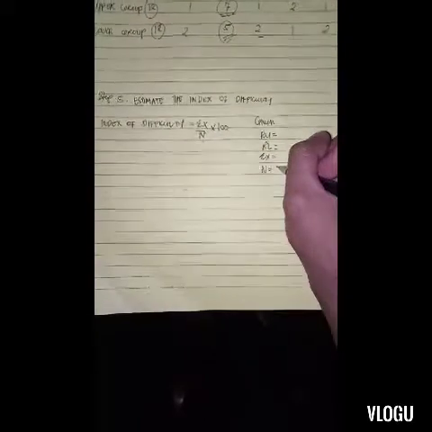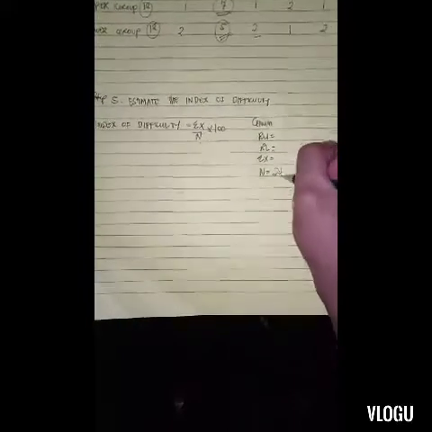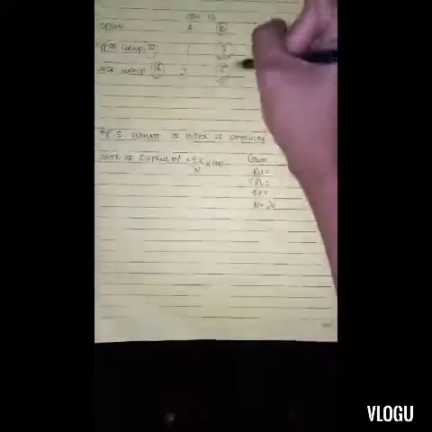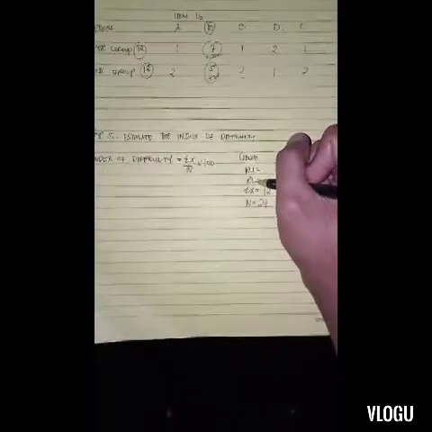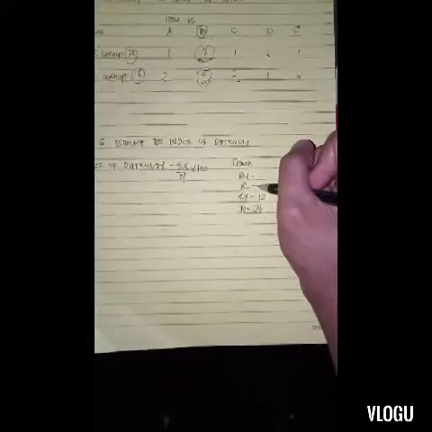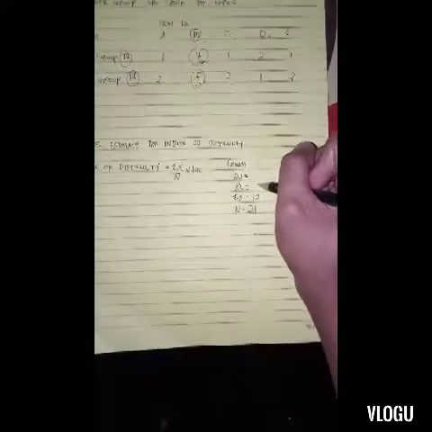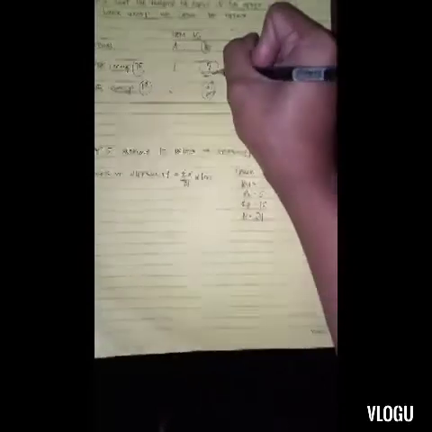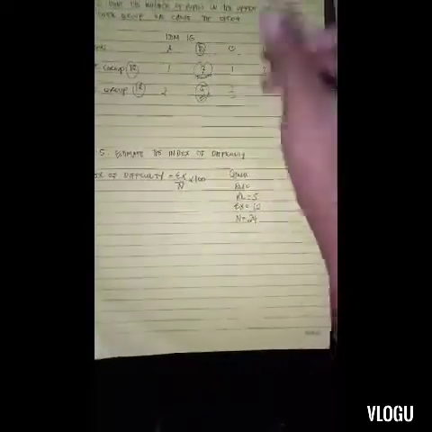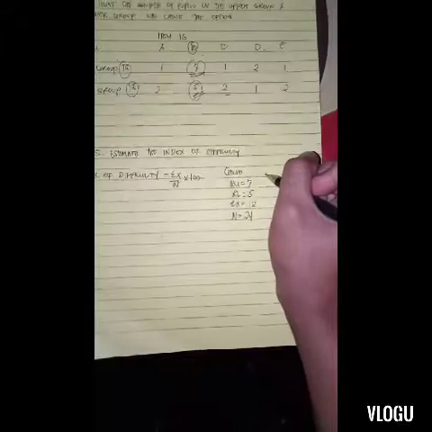In upper group we have 12, and lower group we have 12. So that's why our n is 24, and our summation of x is 7 plus 5 is 12, and our RL here is the response from the lower group, which is 5, and our RU is 7, which is the response from the upper group.